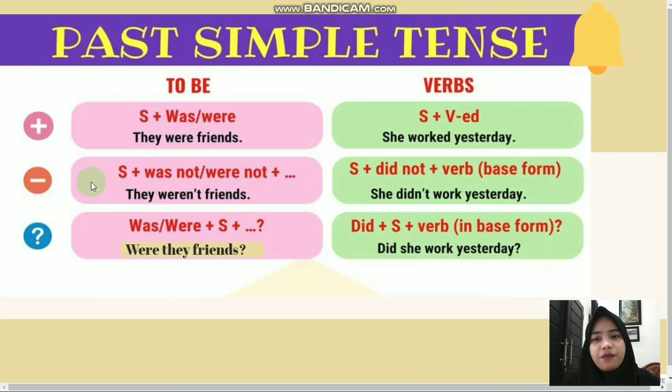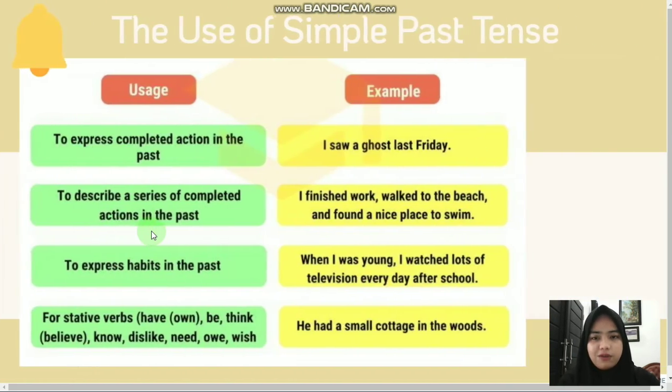For the negative forms with to be, the form is subject plus was not or were not plus complement. For example, they weren't friends. So the difference between the positive and the negative sentence is just put not after the to be. And the last sentence is interrogative sentence.